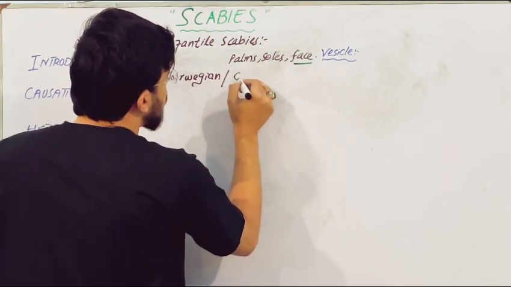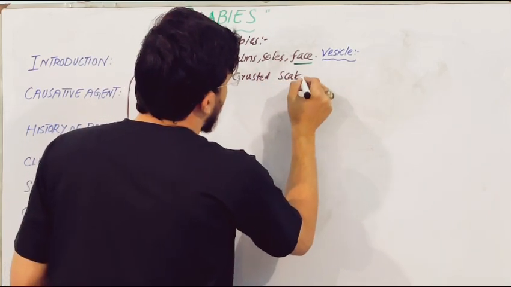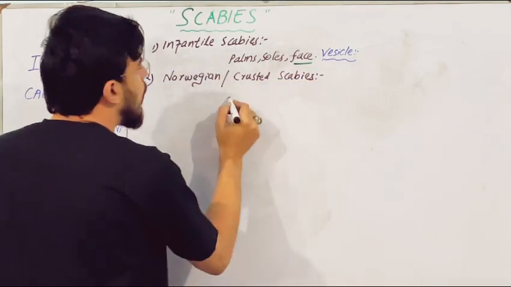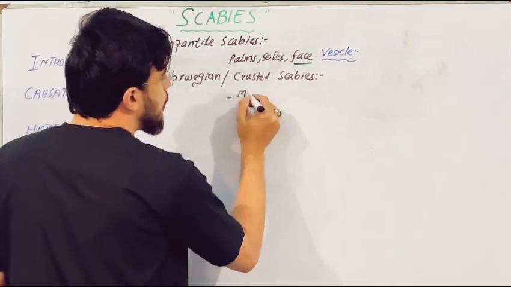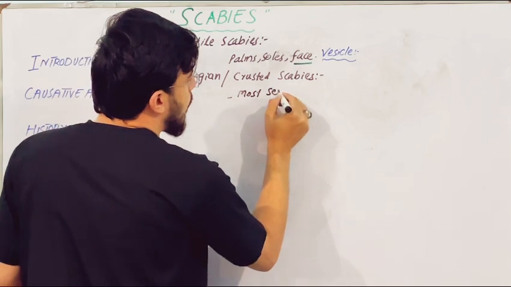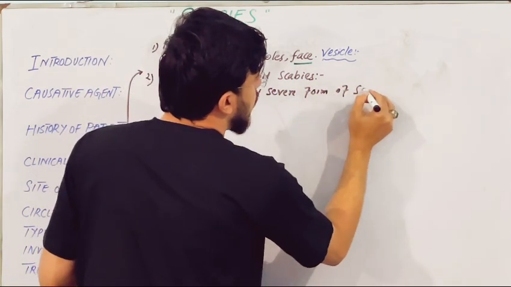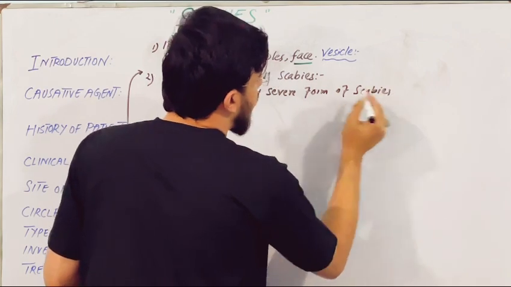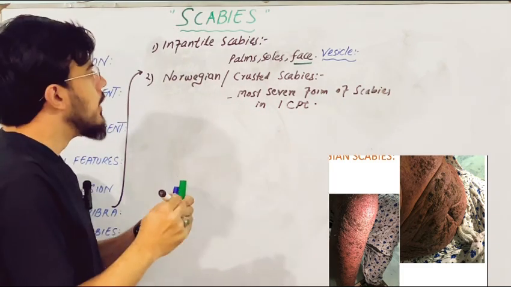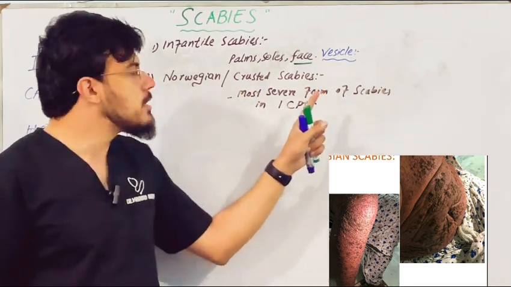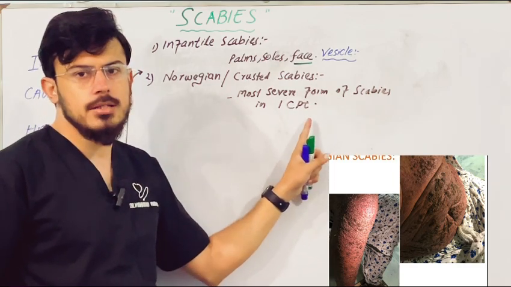Norwegian scabies is also known as crusted scabies. It is the most severe form of scabies. Usually, it is most common in immunocompromised patients. So, Norwegian scabies or crusted scabies is the most severe form of scabies, and it is present in immunocompromised patients.